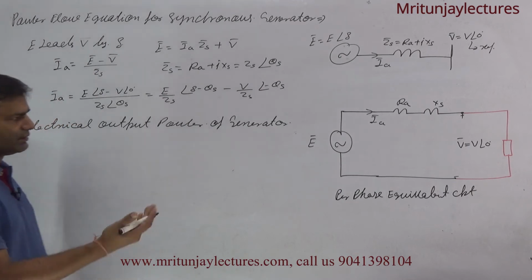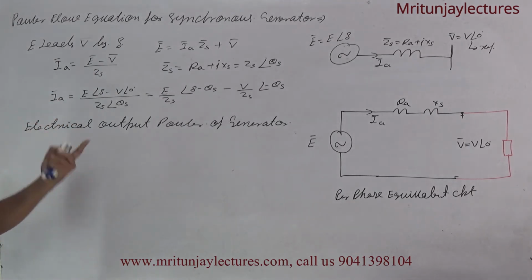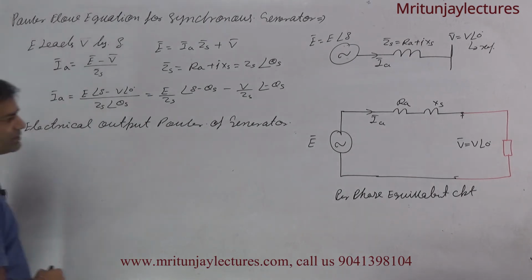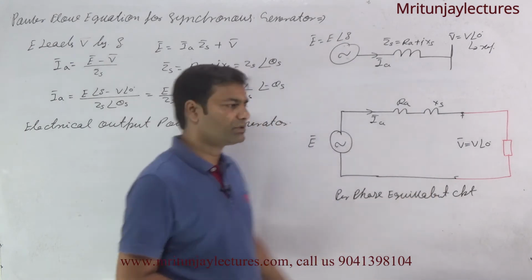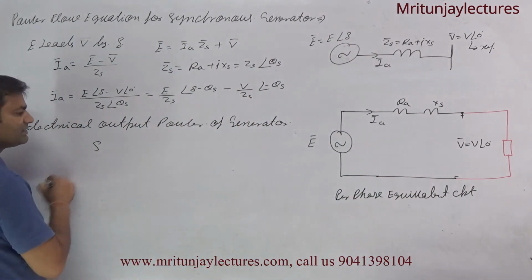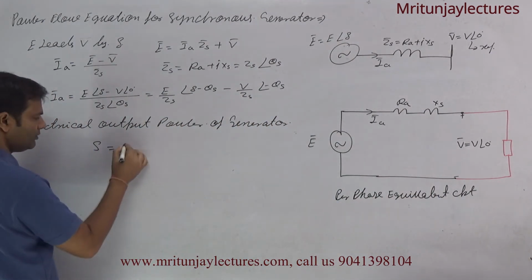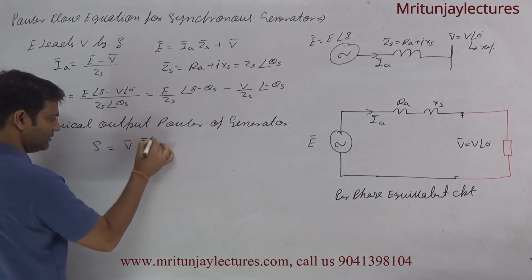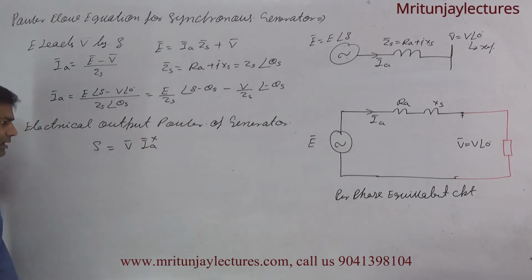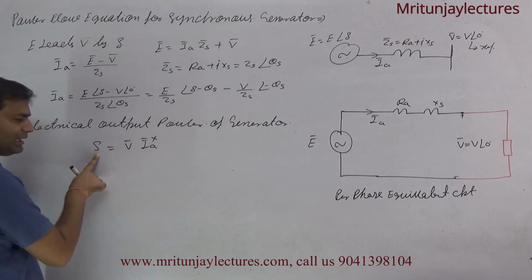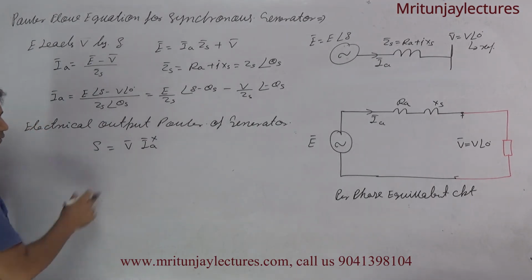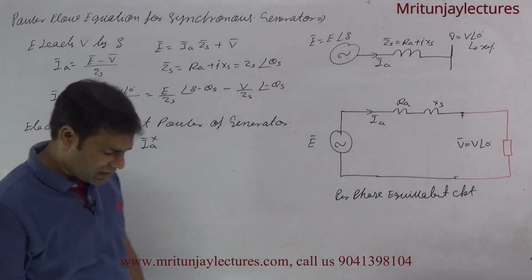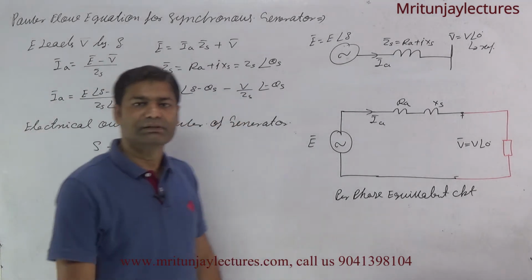Okay, electrical output power of generator is equal to V into IA complex conjugate. Why we have taken IA conjugate, we have already discussed.